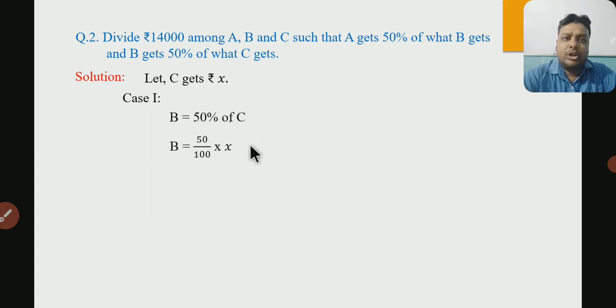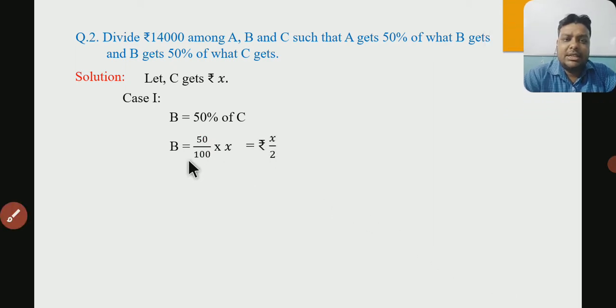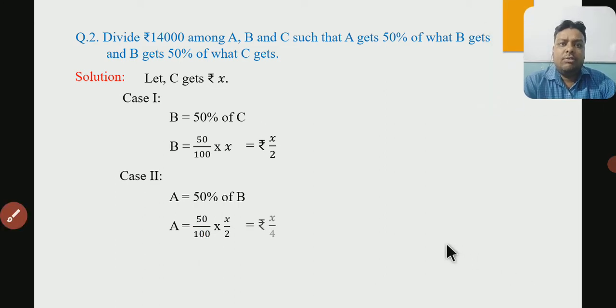So 50% of X. So we can say 5 ones are 5 and 5 twos are 10, it will be X by 2. So if the value of C is X, then the value of B will be X by 2. Again, now A gets 50% of what B gets. It means A equals 50 by 100 into the value of B, which is X by 2. Again 5 ones and 5 twos. So it will be X by 4 now. So the value of A will be X by 4.